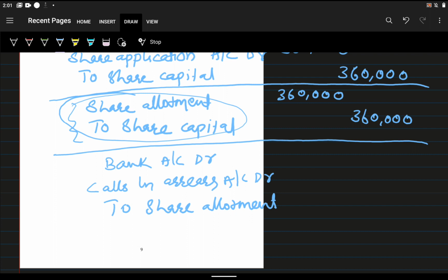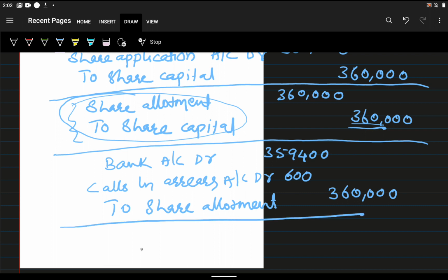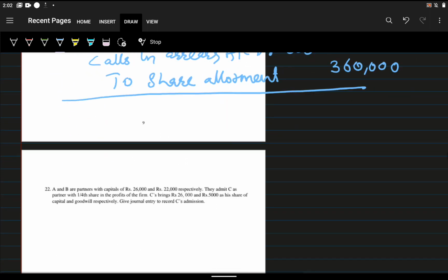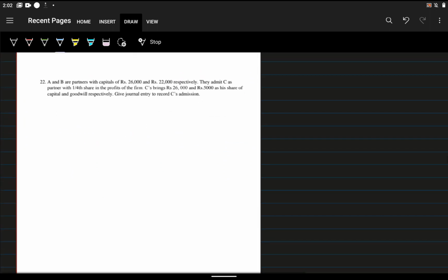That is 3 rupees. So 200 into 3, 600 we will write in calls in arrears. After deducting 600 from 3,60,000, that amount we will write in bank, 3,59,400, and the full amount we will write in share allotment, that is 3,60,000. This is the journal entry. This is the answer for question number 21. Next we will go for question number 22.